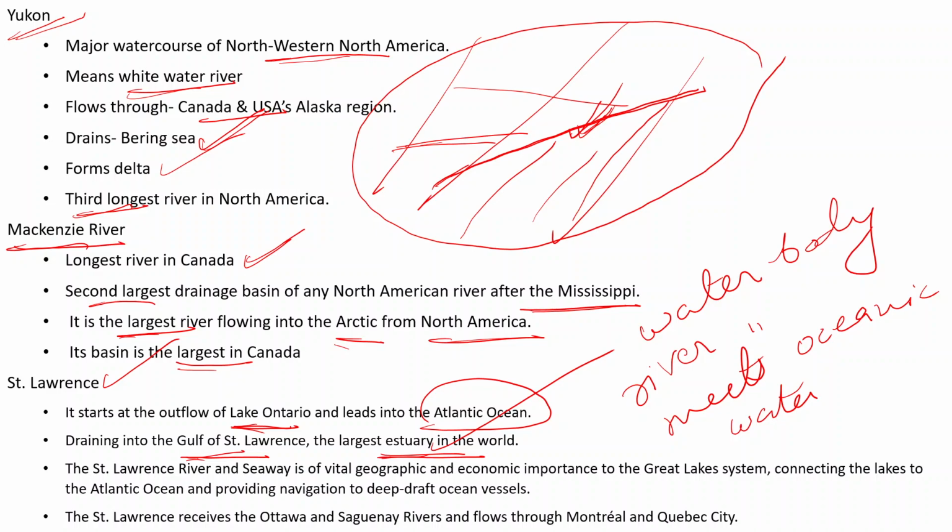So which one is the largest estuary in the world? Answer is the Gulf of St. Lawrence. And always remember that this is one of the busiest river in North America, or you can say the busiest river in the North America.